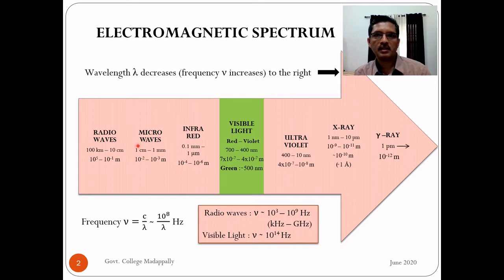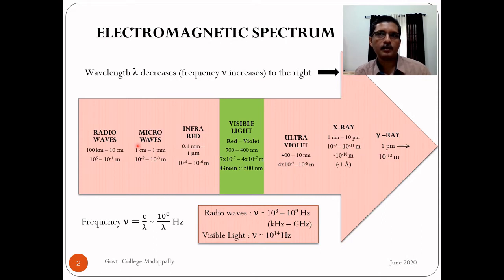In each region, we should keep in mind that the common practice is to talk in terms of wavelength. So we should keep in mind a characteristic wavelength of each region. For radio waves, we can say it's of the order of kilometer, or a few meters.